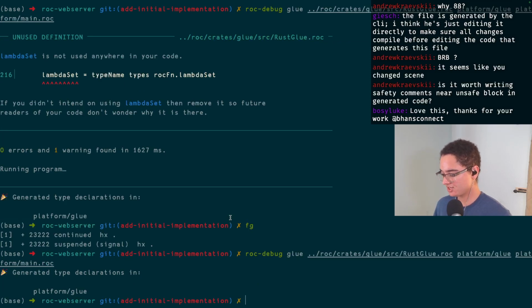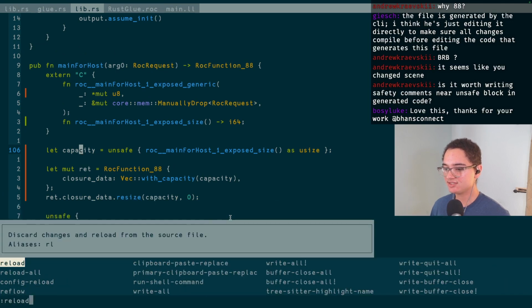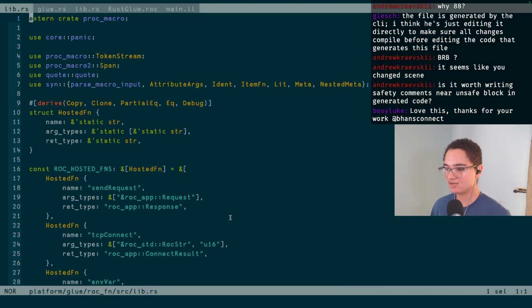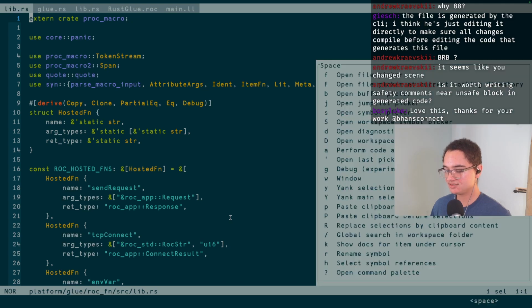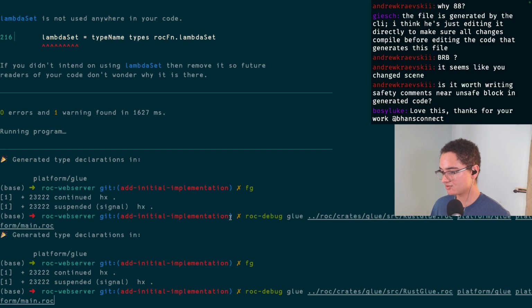Okay, so that regenerated. Let's see if it regenerated something correct though. So if we reload this, we have an empty file. Oh, that's even better than I thought it would be. Let me see if that just generated in the wrong spot. Did I specify something incorrectly? Let me generate to a temp directory real quick just to see, which is probably what I should have done in the first place, generated to a temp directory so that I could see what it's outputting before I overwrite everything.